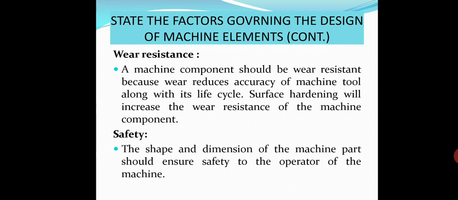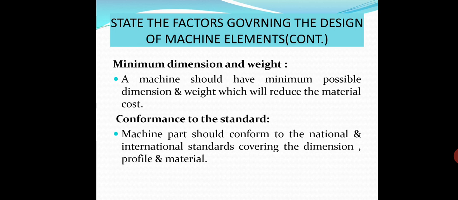And safety. The shape and dimension of the machine part should ensure safety to the operator of the machine. So these are the factors. And to maintain the safety, the dimension as well as the weight must be as minimum as required, which will also reduce the material cost.